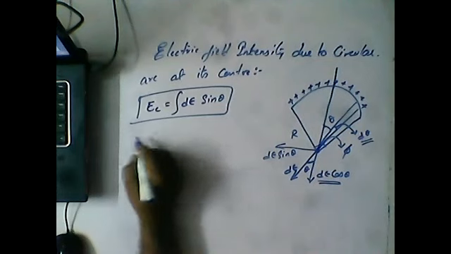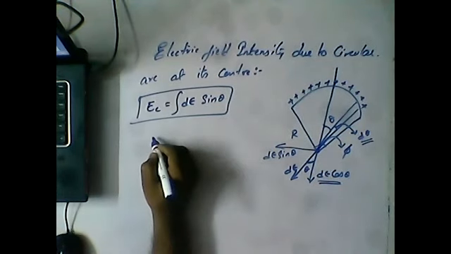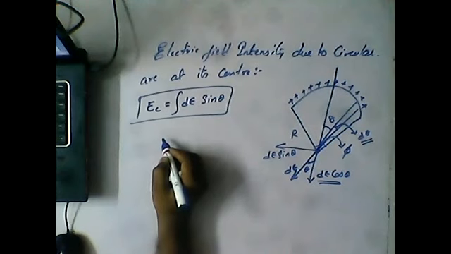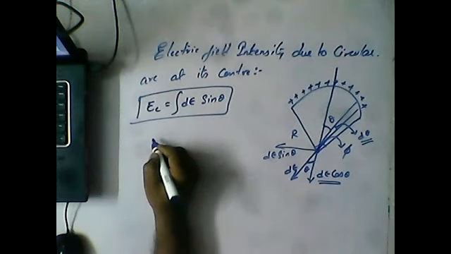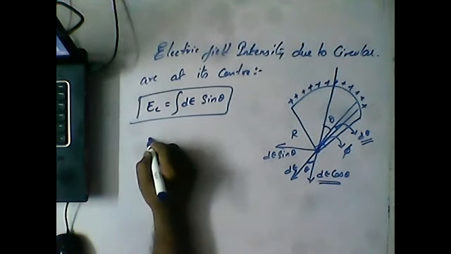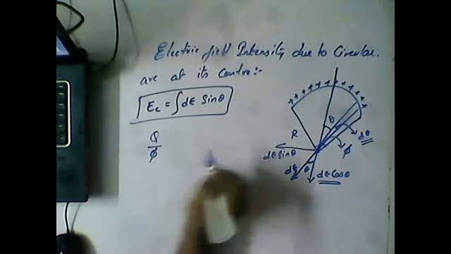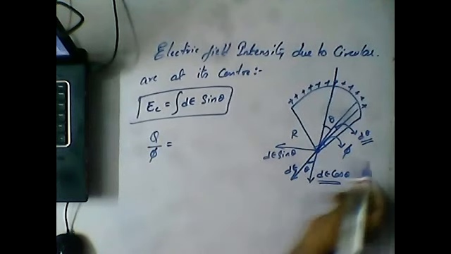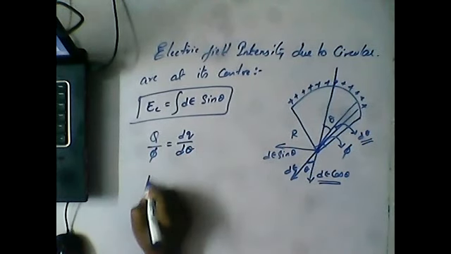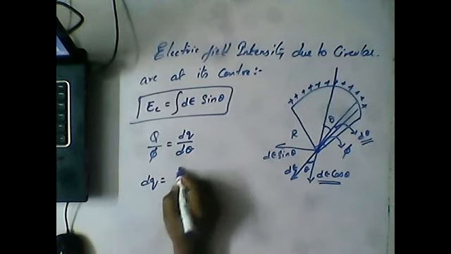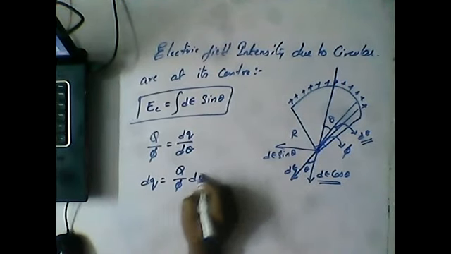So first of all, we are finding the angular density. What is angular density? The charge occupying per unit angle is called the angular density. So we can write angular density as Q by pi, which is also equal to dQ by d theta. From this we can write dQ is equal to Q by pi into d theta.